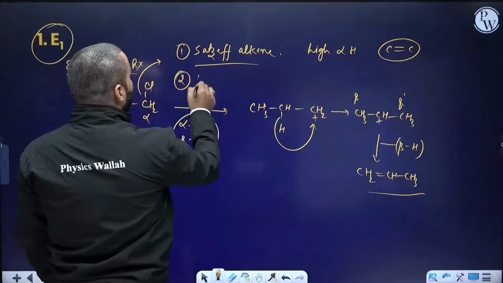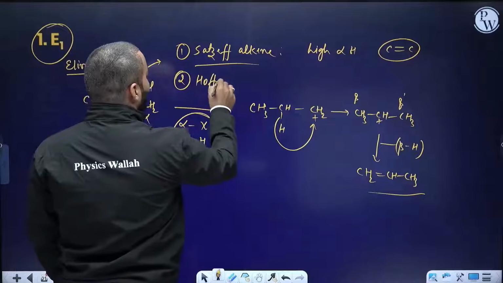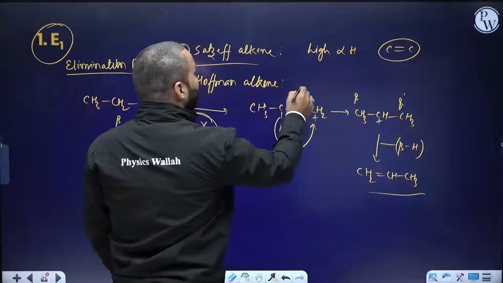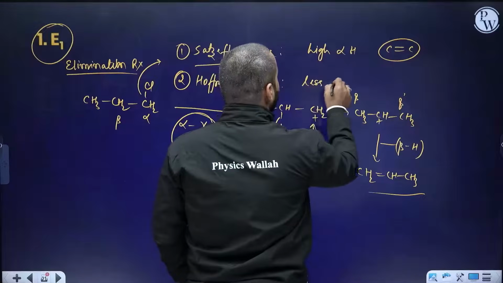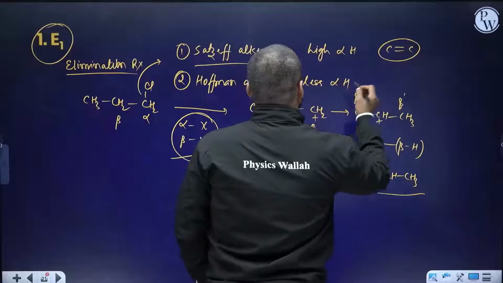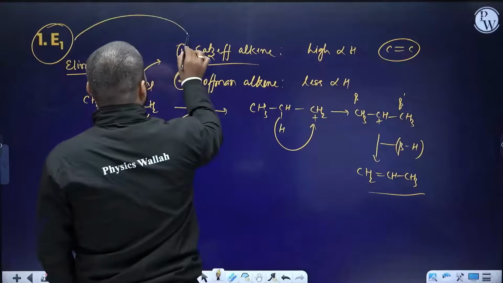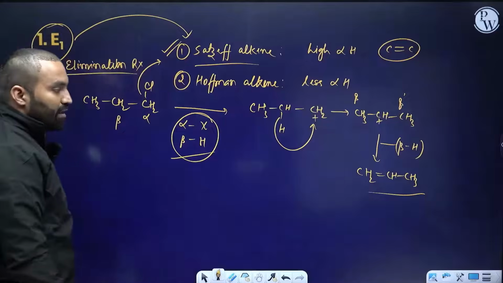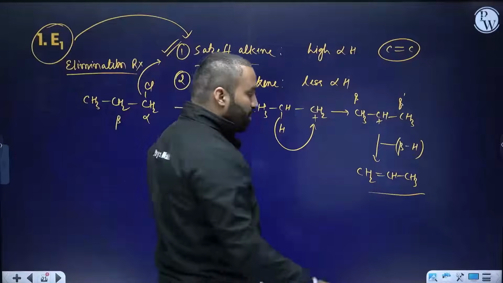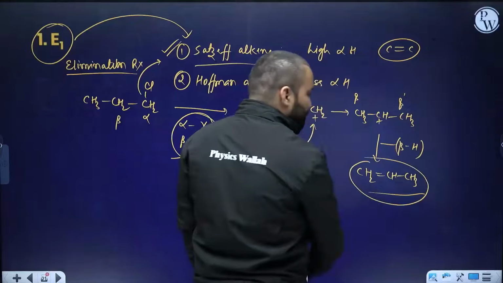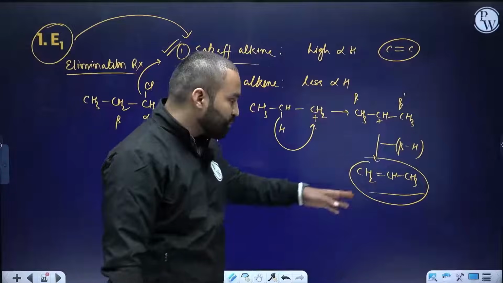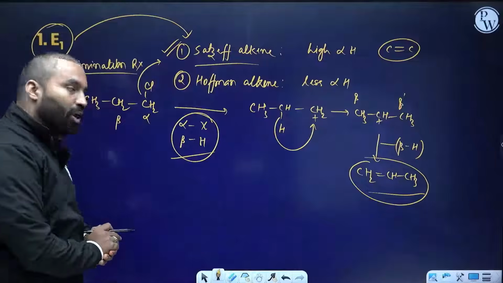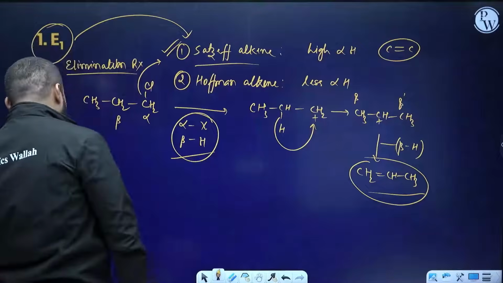Second one is known as Hofmann product, Hofmann alkene. Hofmann alkene is the one which has less alpha hydrogen around carbon-carbon double bond, but even will result into Saytzeff alkene. Can you tell me in the comment box how many alpha hydrogen do you see here in this compound, in this product? How many alpha hydrogens are there? Count and tell me in the comment box.